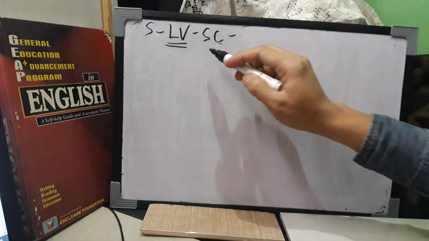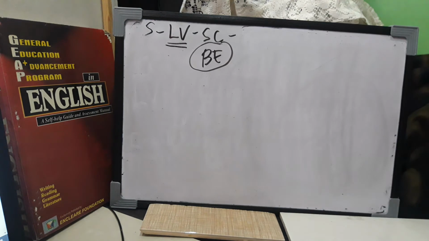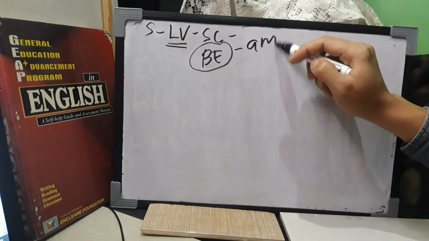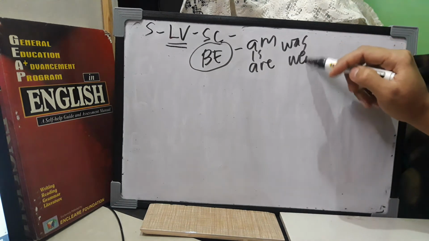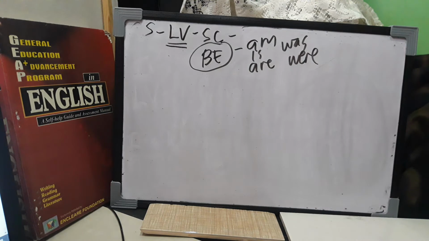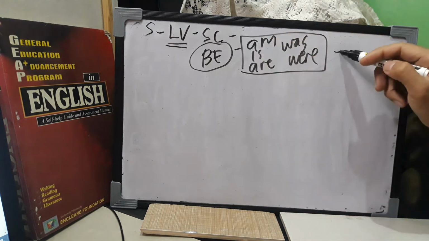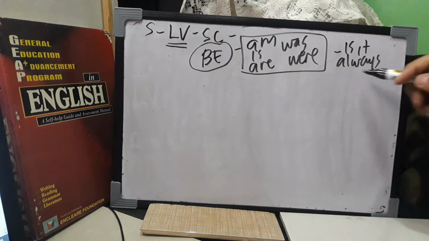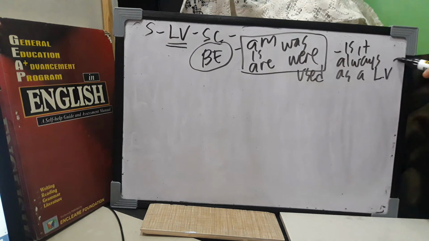So let's go back to your be verb. Usually, guys, when we talk about your be verb, we always think of am, is, are, let's say, was, and were. Teacher, if I use be verb, is it always used as a linking verb?